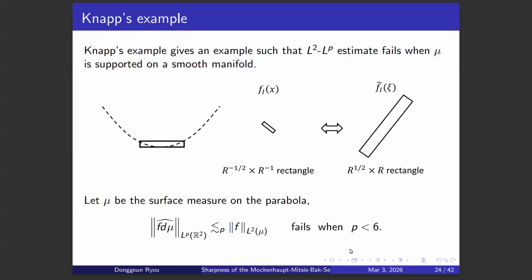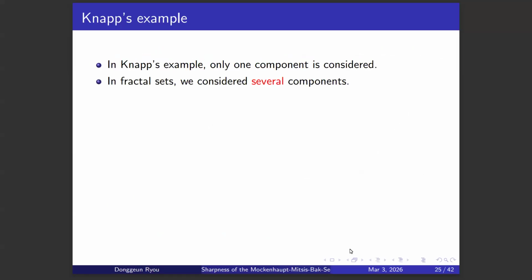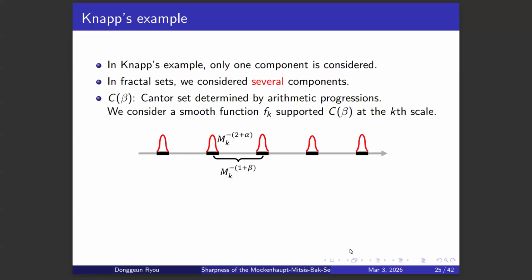But again, we're trying to use this on fractal sets. So in Knapp's example, only one component was considered. But in order to use this on fractal sets, we consider several components at each step. So C of beta is the Cantor set determined by arithmetic progressions.